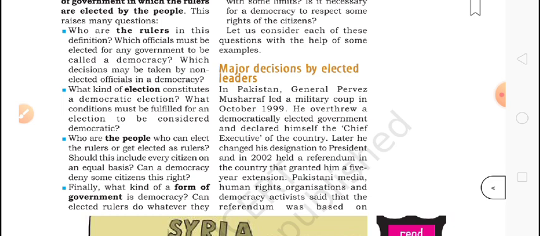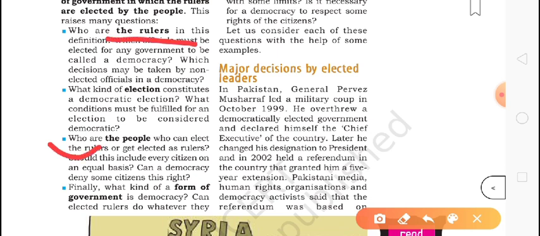We will discuss elections also. First, who are the rulers, then what is the election process, and now, who are the people who can elect the government? Like, can any 10th class student give a vote and choose their leaders? No. So some eligibilities are there also, who is eligible to vote and who is not.